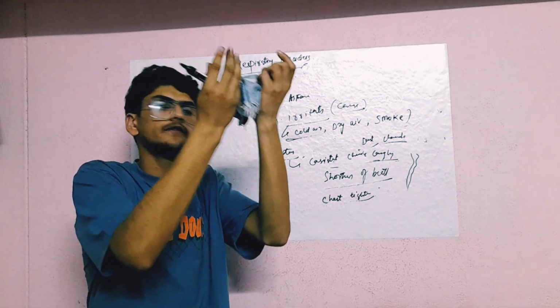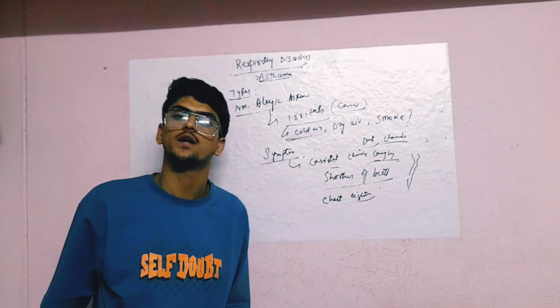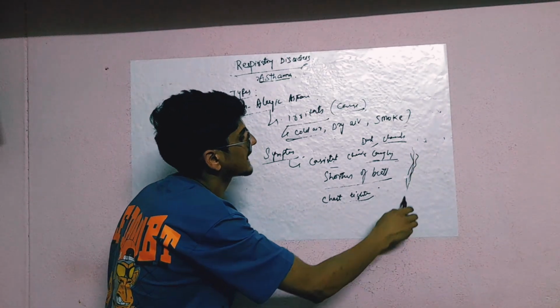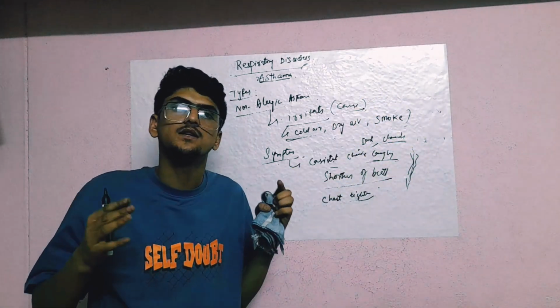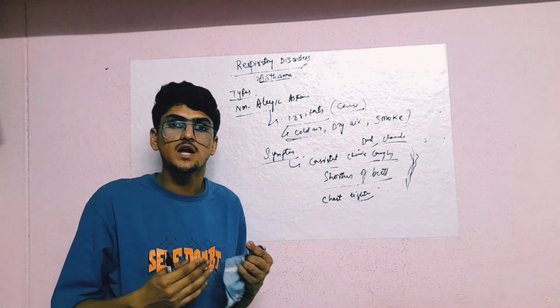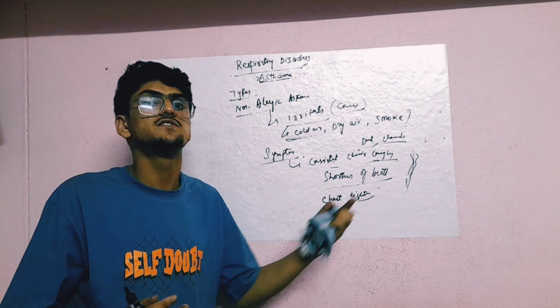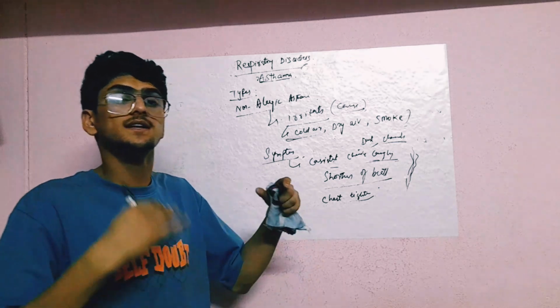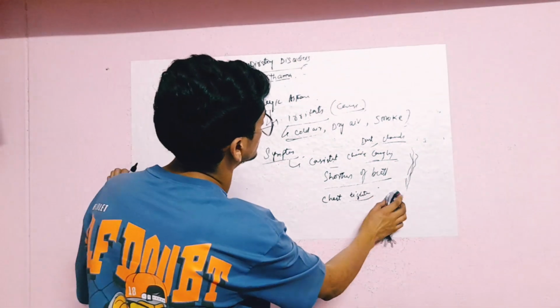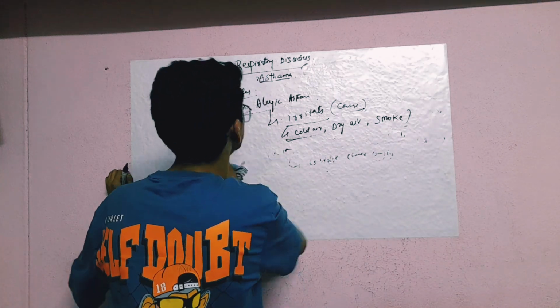The space is already less, so when the person wants to inhale or exhale, he feels chest tightness, meaning he is feeling angina attacks. Angina attacks means severe chest pains. In the chronic case, he is feeling angina attacks. So this is non-allergic asthma.